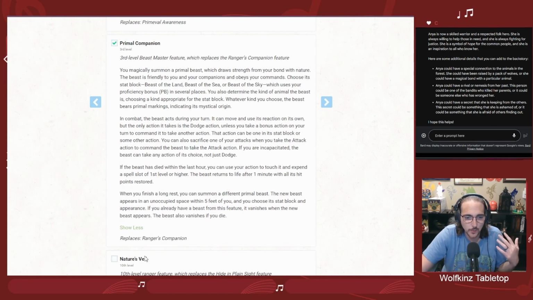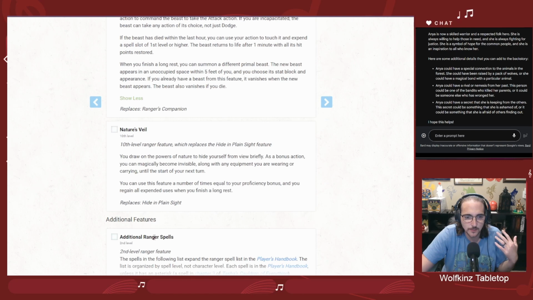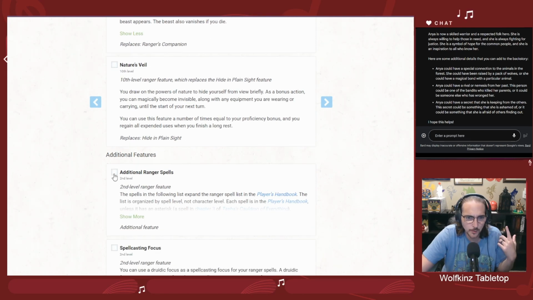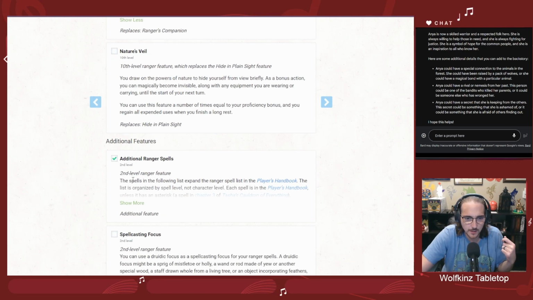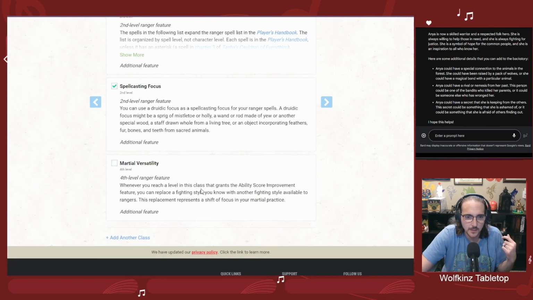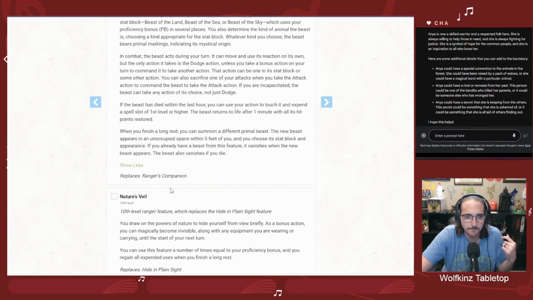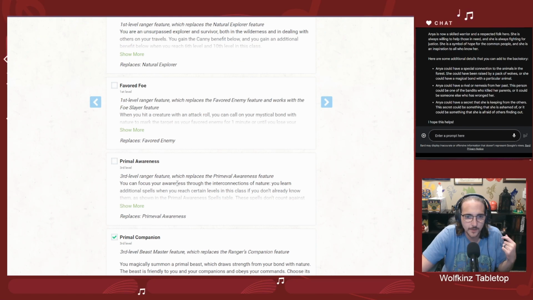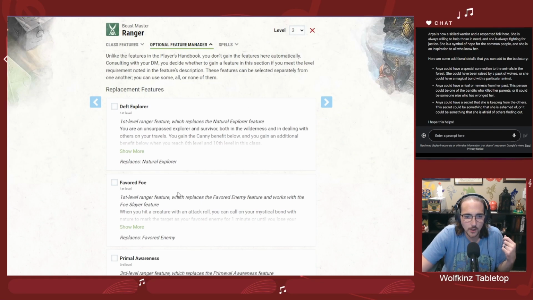I do like that one. We won't worry about this stuff because it's 10th level and below. But we will click on the additional ranger spells. The spellcasting focus. And let's do martial versatility because it's always nice to have that. Now, what we are going to do is leave this deft explorer and favored foe alone, like I said.